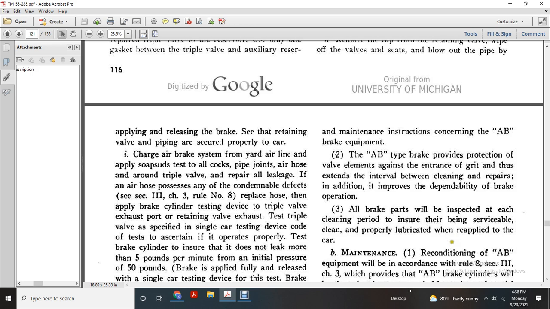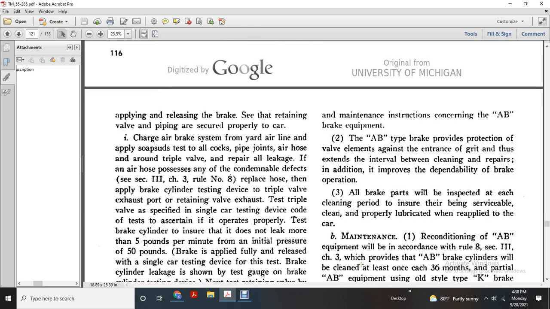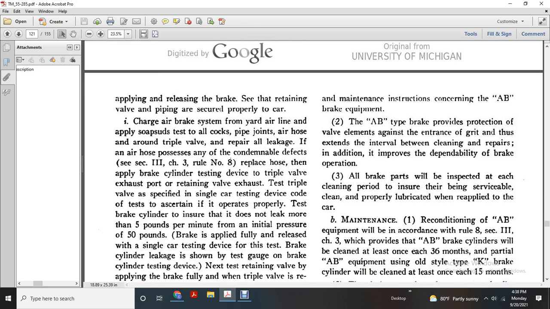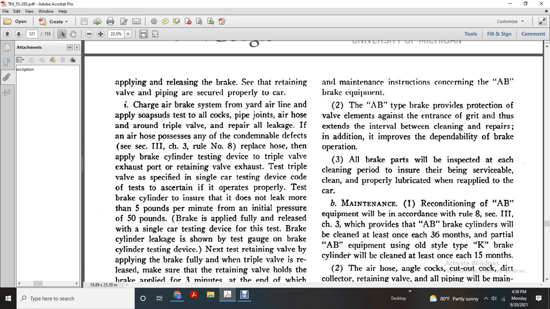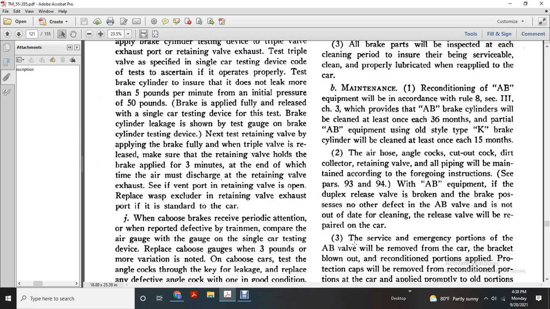Maintenance and reconditioning of AB equipment comes under Rule 8, section 3 of chapter 3, which provides that AB brakes be cleaned at least once every 36 months. Partial AB brake equipment, the old style with the K brake and cylinder connection, will be cleaned at least once every 15 months. The air hose, angle cock, cutout cock, dirt collector, retaining valve, and all the piping are to be maintained according to the foregoing instructions in paragraphs 93 and 94 for AB equipment.